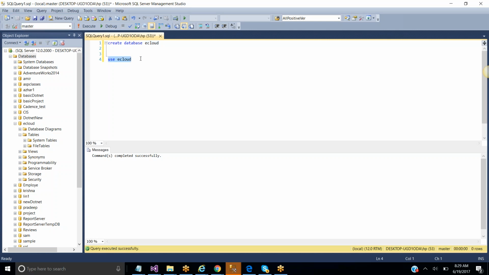That is the reason I'm selecting this. I'm clicking on execute. Then it will change from master to eCloud. Then from now, whatever you are creating, all those things will sit under the eCloud database. Clear, all of you? That is the reason to change the default database from master to eCloud.